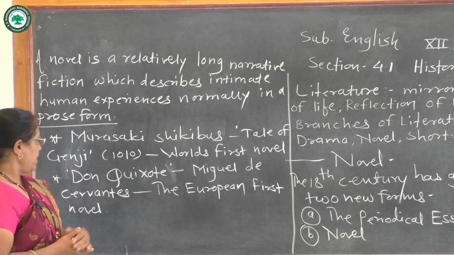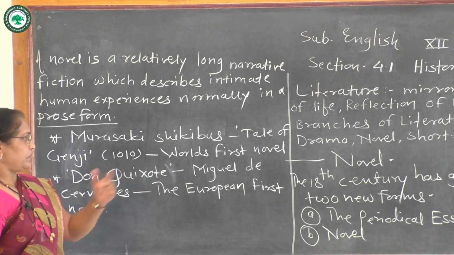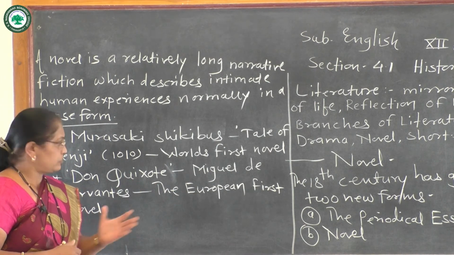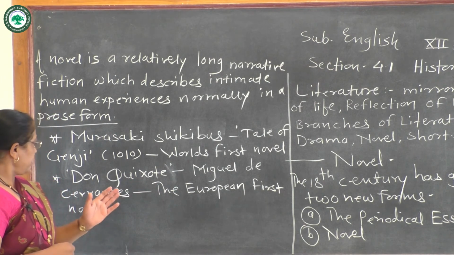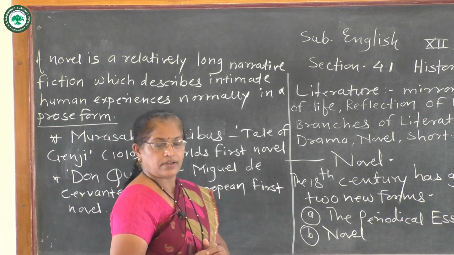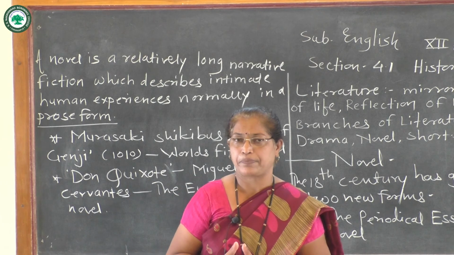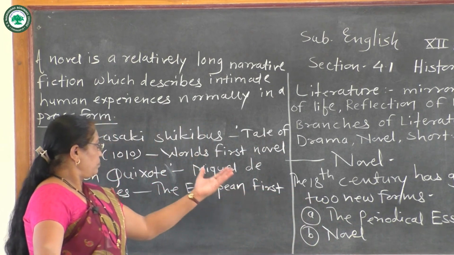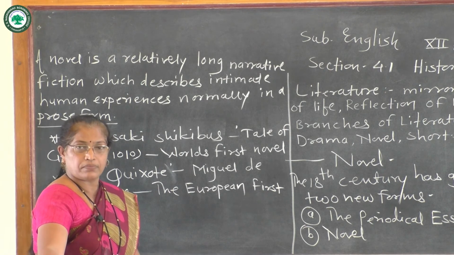Then Don Quixote was Europe's first novel, and Miguel de Cervantes is the name of the writer of this novel. It was the first novel of Europe, the European first novel.